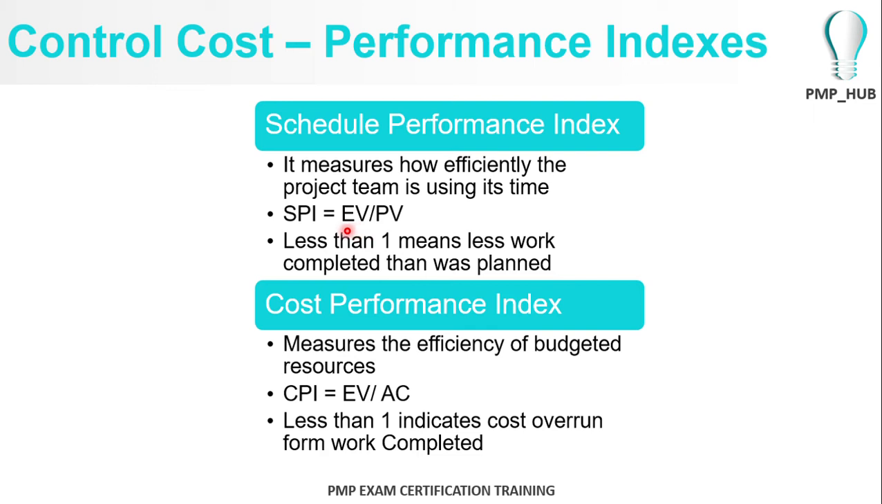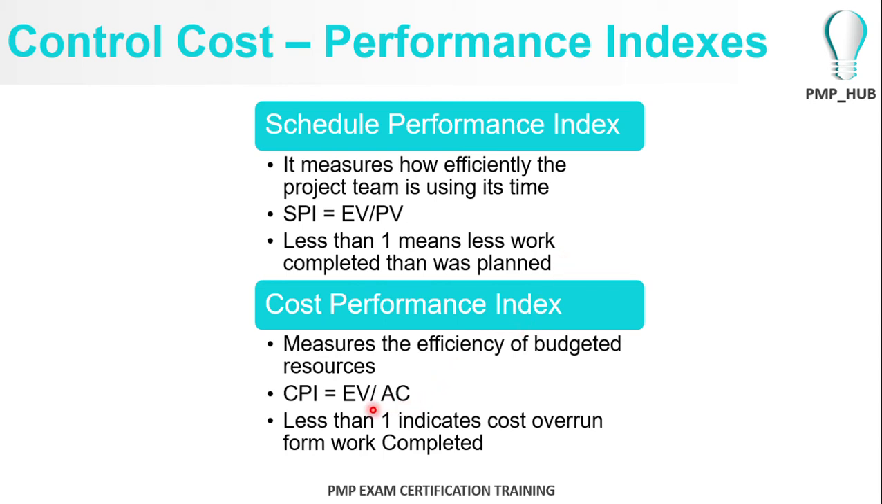The denominator is greater and the numerator is lesser, which means the SPI will be a less than one figure. That means less work has been completed than planned, which means he's inefficient.